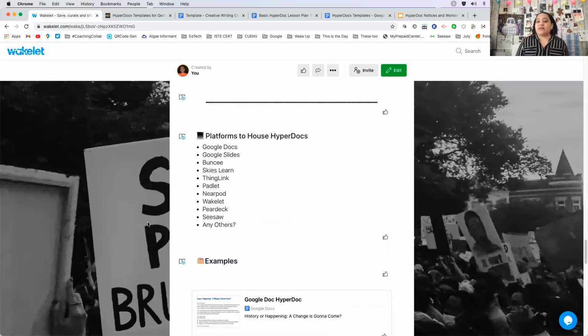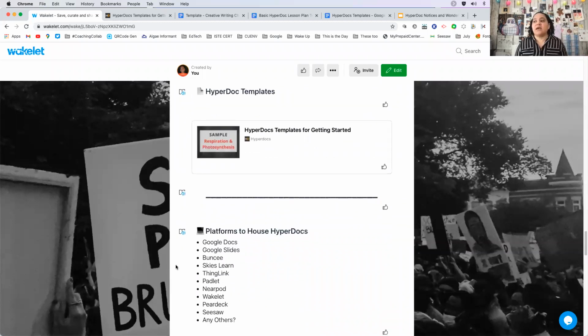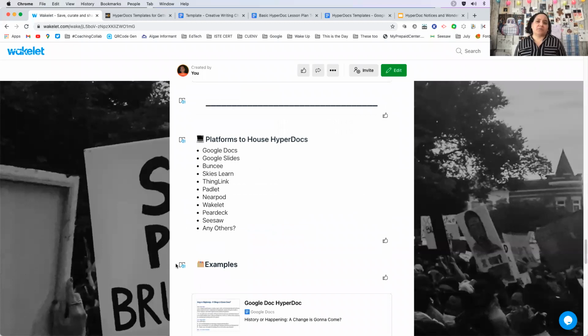All right, so you're welcome. So then we're gonna go ahead and move next. The next part is platforms that you can use to house your HyperDocs. Now, ideally, most HyperDocs that you'll see are on a Google Doc, right? Even when you came to the templates, that's what they're giving you, these templates that are all on Google Docs. I got bored with just using docs, even for my students. So I started experimenting with different platforms to see how that works. And the students love it. I love it. It allows me to be a little more creative.